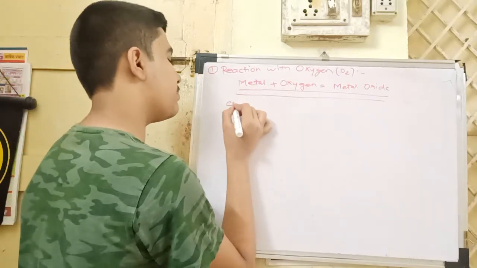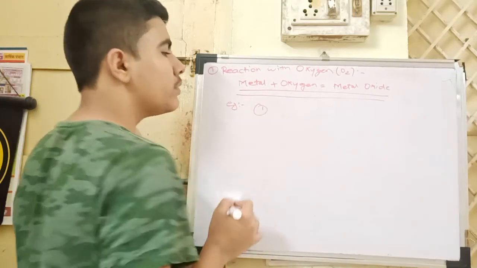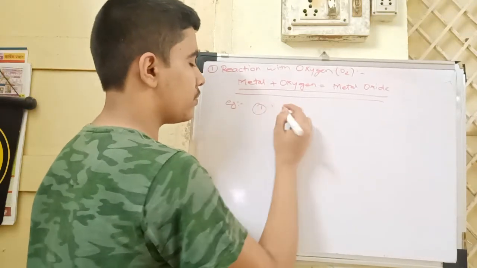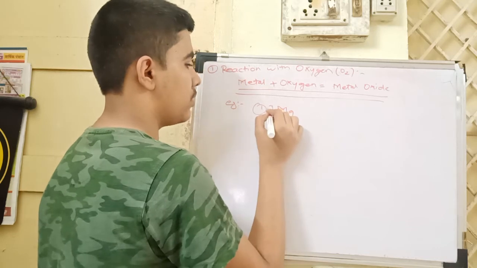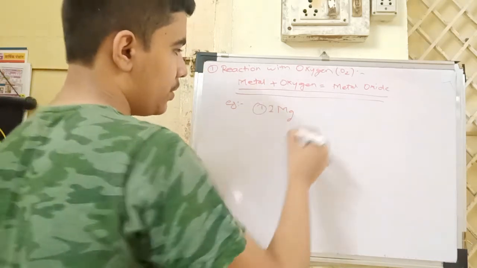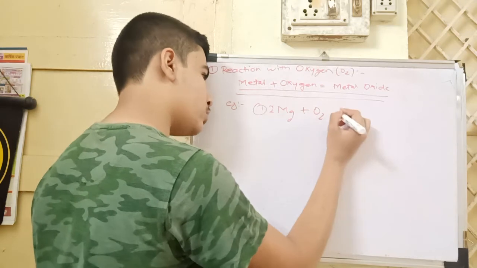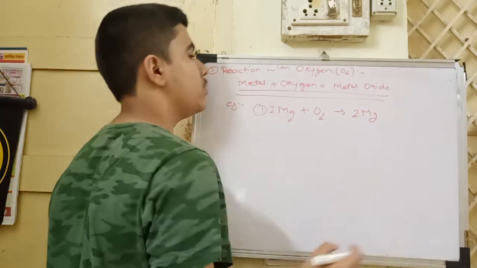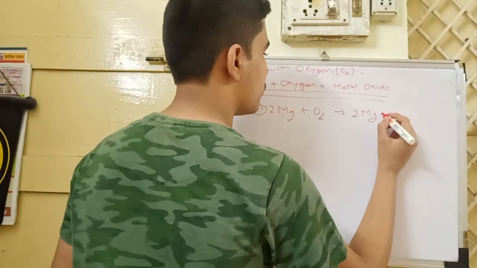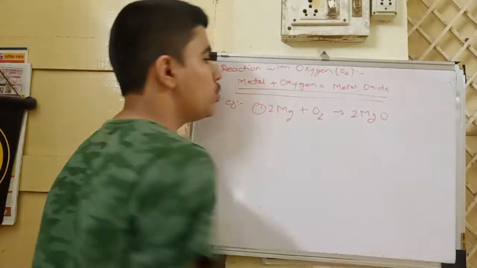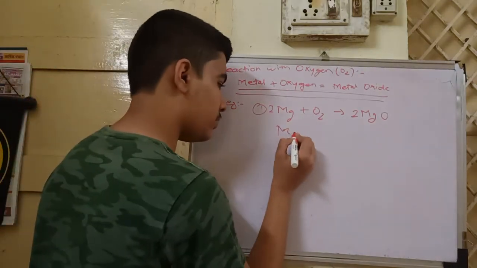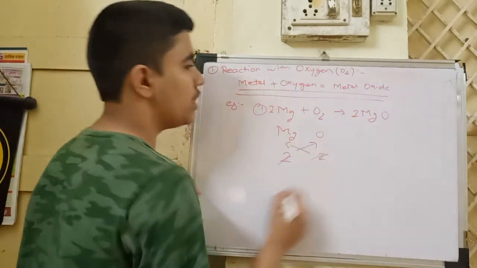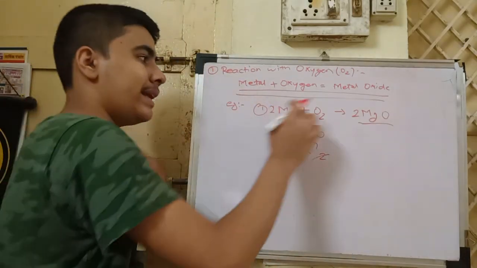So we will take examples here. First, 2 Mg plus O2 gives out 2 MgO. Here Mg has valency 2 and oxygen has valency 2, cut and exchange, it will be MgO, and for balancing we have taken 2 here.